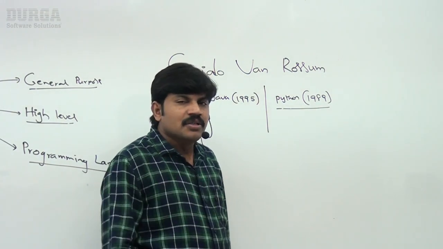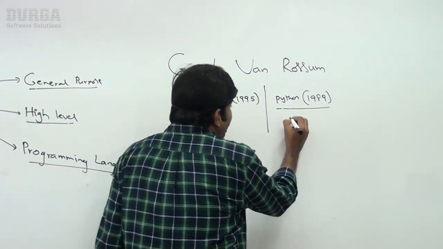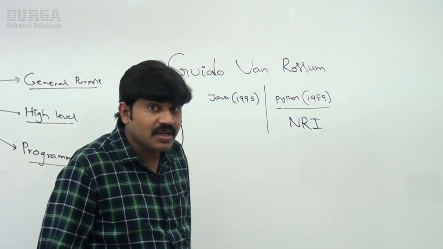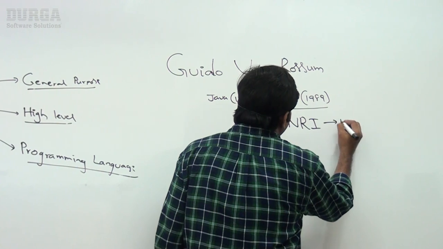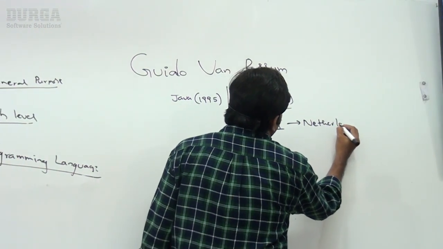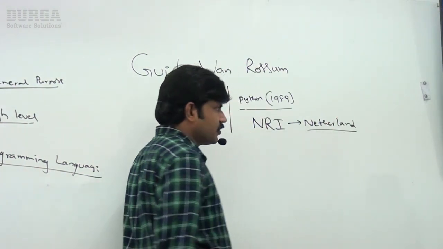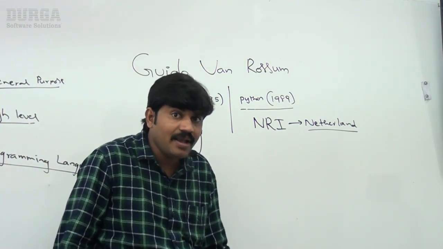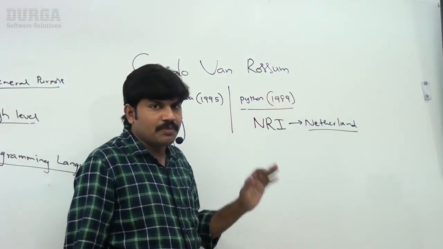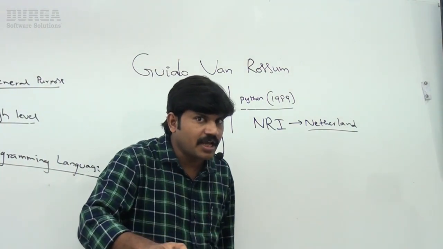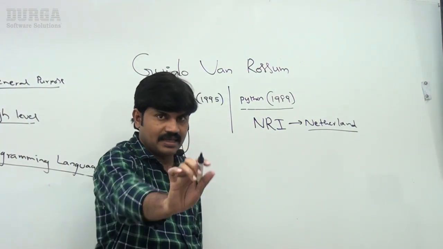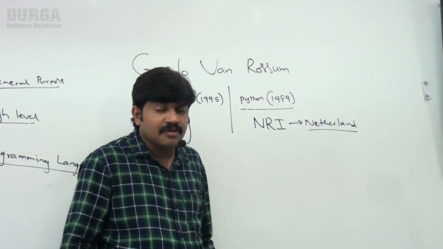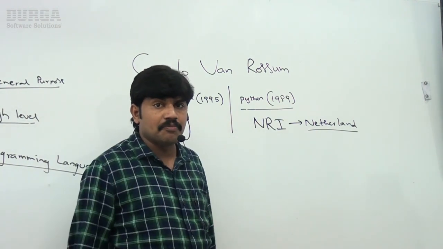Clear, right? He developed it while working in the National Research Institute in the Netherlands. So this person, Guido van Rossum, worked in the Netherlands National Research Institute, and while working there he developed the Python programming language. In which year did this happen? 1989. Remember that.